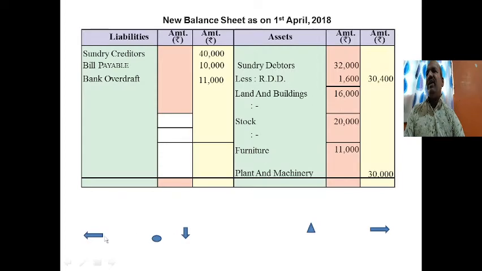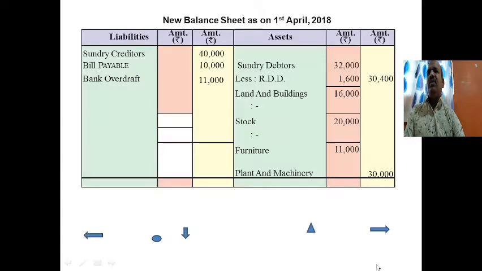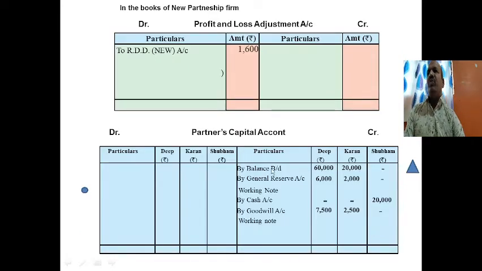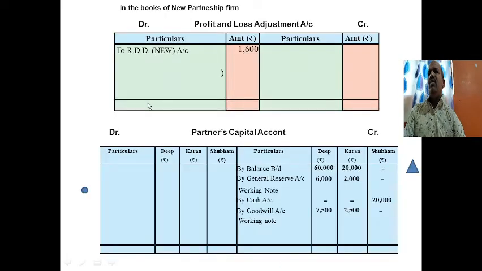Next adjustment is that furniture is to be depreciated by 20%. Again it is depreciation of an asset, that is furniture, 20%. If the value is 11,000, less depreciation of 2,200, we get 8,800 on the outer side. 2,200 is less from 11,000, so we get 8,800. The value of 2,200 is also recorded in the profit and loss adjustment account, second effect, to furniture account 2,200.